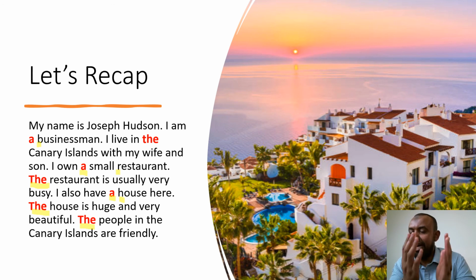If you're eating eggs, an egg. You got that? An umbrella, an ice cream. Excellent. An orange. I like oranges.